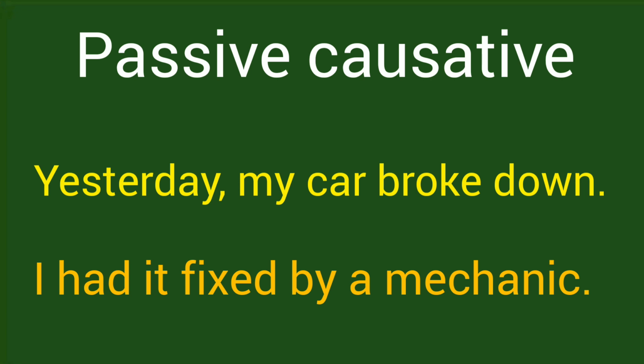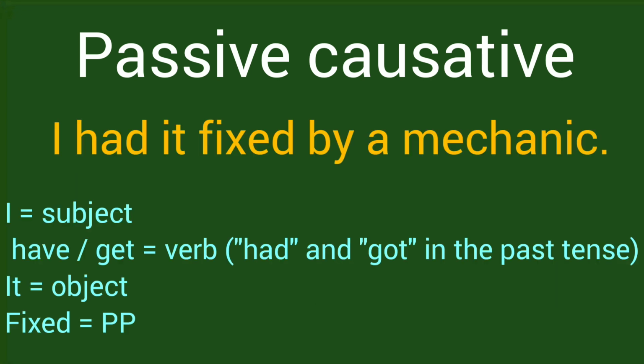So remember, a passive sentence is one where he isn't really doing the action. He is kind of receiving the action. Alright, causative means you are causing the action. So it's kind of contrary to each other, but we are going to work it out. So for example, let's look at the structure of the passive causative itself and we can better understand it. So I had it fixed by a mechanic. Here we have subject I. I is the subject. We have verb have in the past yesterday, so had.